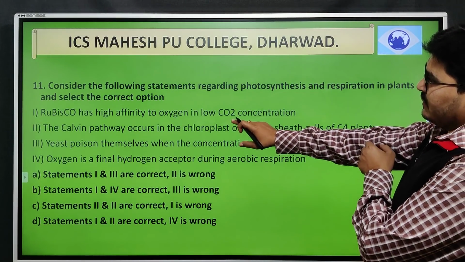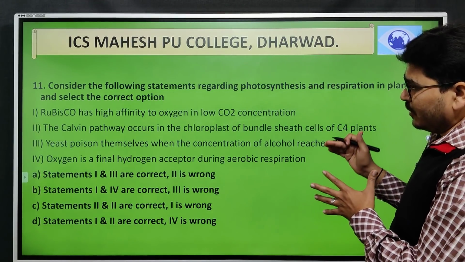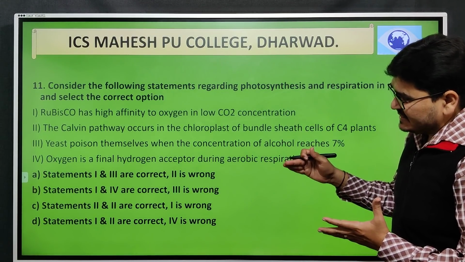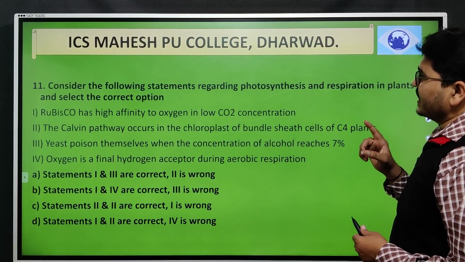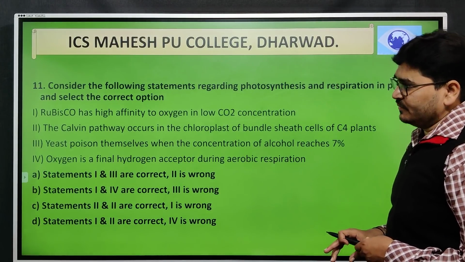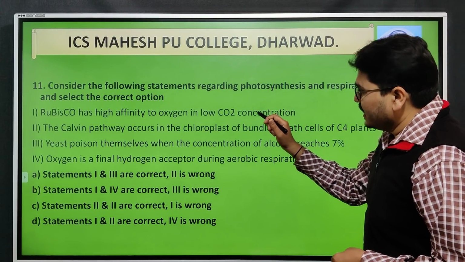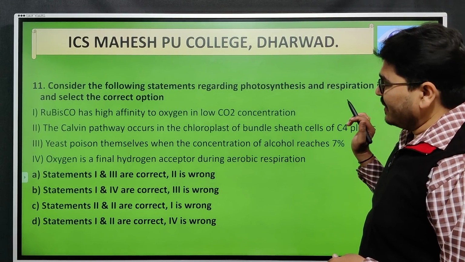Next, they are given the fourth statement and you need to find out among these four statements which combination given in A, B, C, D is right. Consider the following statements regarding photosynthesis and respiration in plants and select the correct option. A, Rubisco has high affinity to oxygen in low concentration of carbon dioxide.